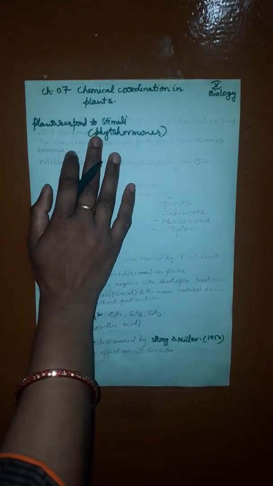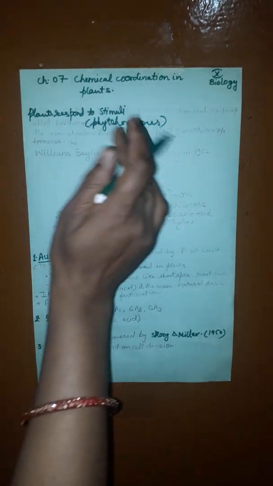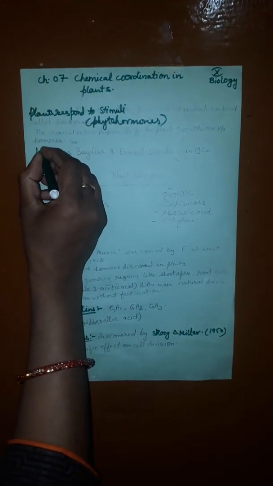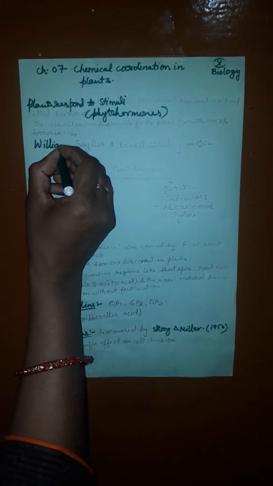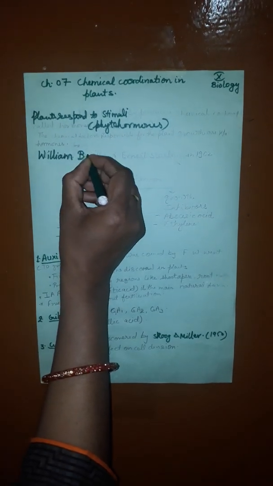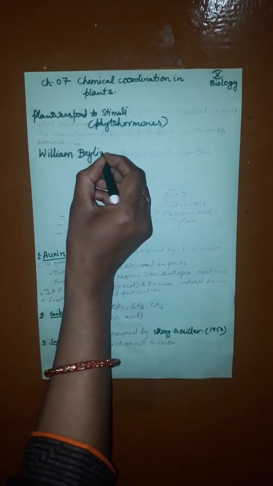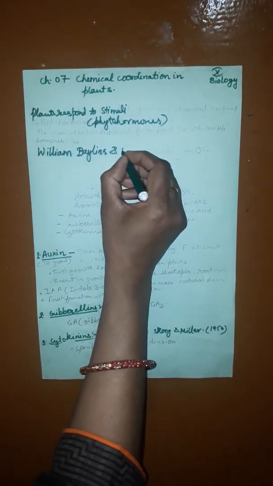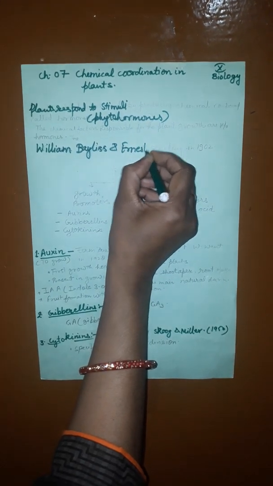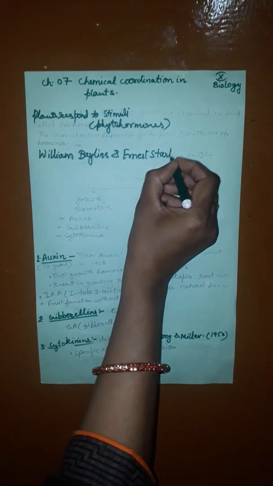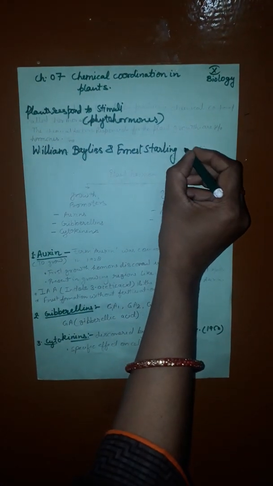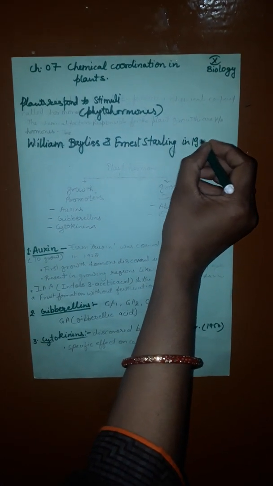The term hormone was first used by William Bayliss and Ernest Starling in 1902.